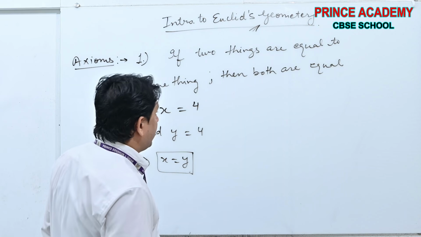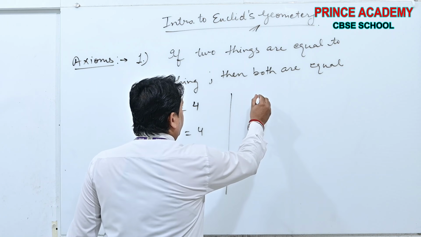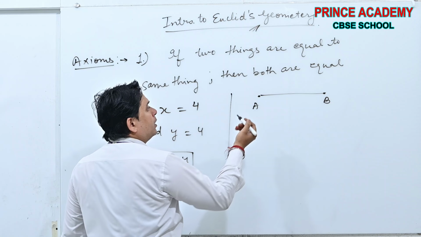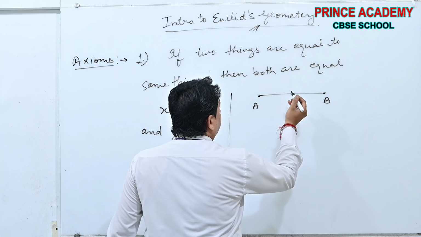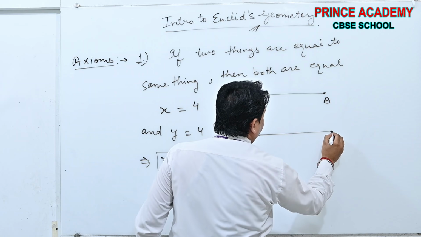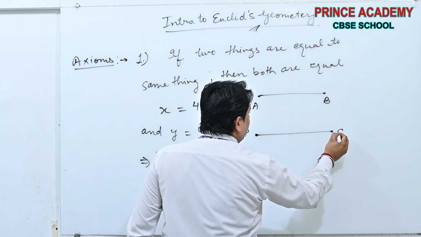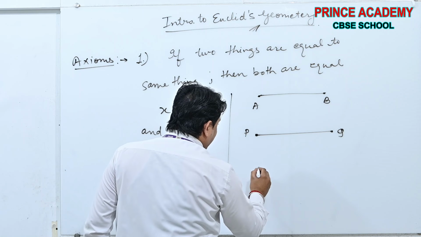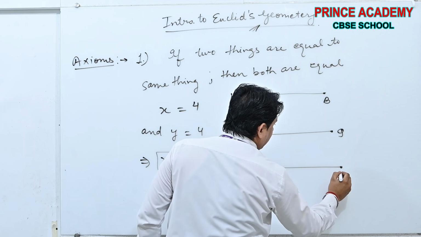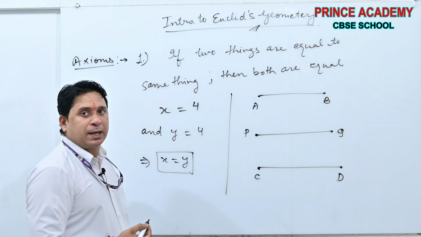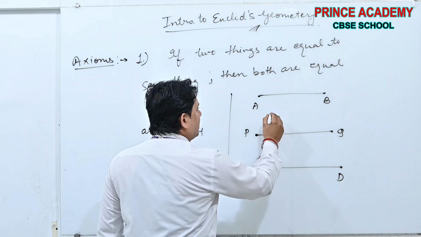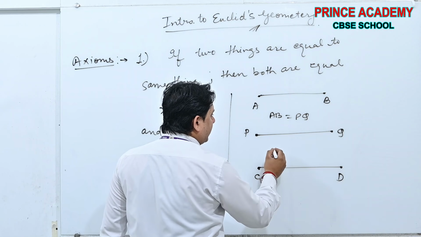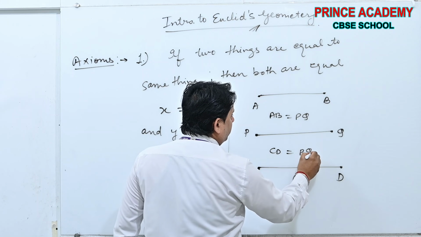And in terms of geometry, suppose this is the line segment AB which is equal to PQ, and there is another line segment CD which is equal to PQ. See beta, here is given AB is equal to PQ, and here I am writing CD is equal to PQ.